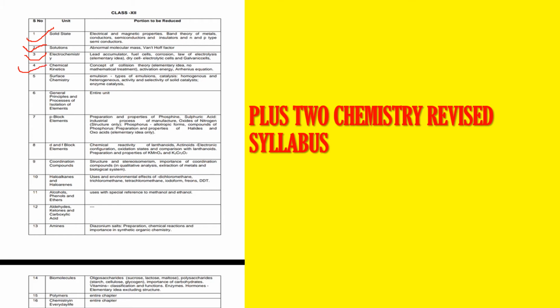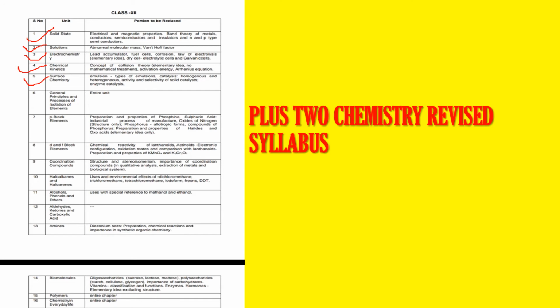Next is surface chemistry, where you don't have to study emulsions and their types. Catalysis, that is, the two types of catalysis, homogeneous and heterogeneous, you don't have to study. Then the activity and selectivity of solid catalysts, and enzyme catalysis, you also don't have to study. Next, the entire unit of metallurgy has been removed.